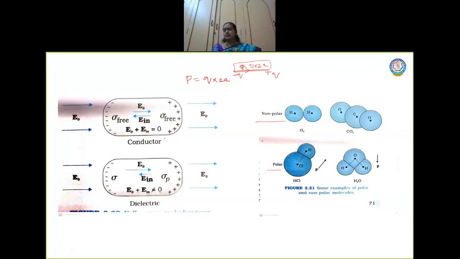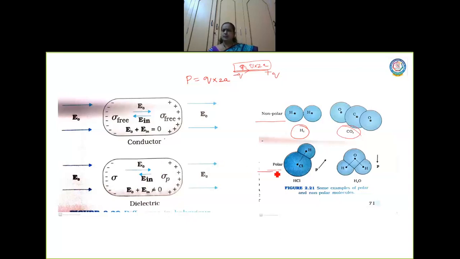Now examples of non-polar molecules are the H2 molecule, the first diagram here. These are all examples of non-polar molecules, where the center of positive charges coincides with the center of negative charges and there is no net dipole moment as far as non-polar molecules are concerned. Right. Next comes polar molecules.